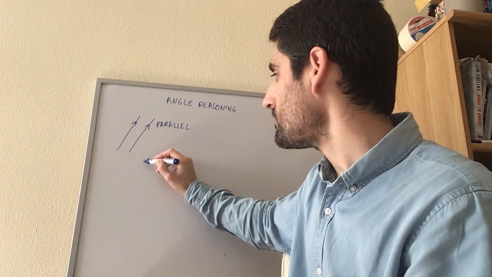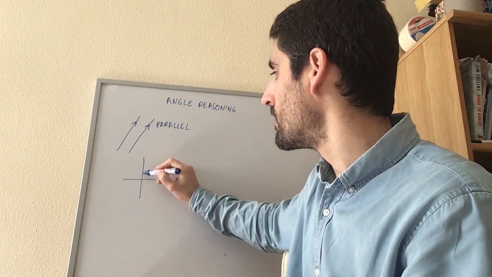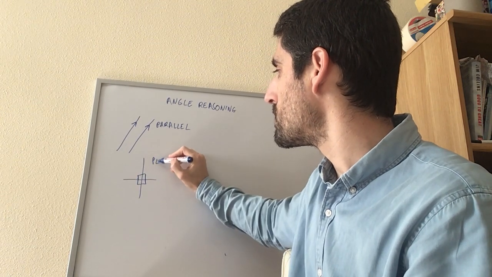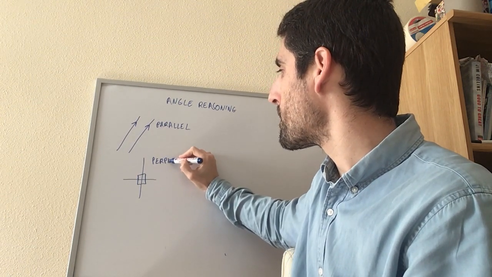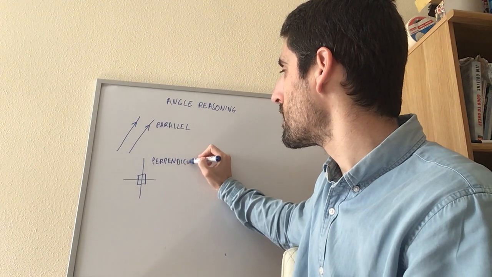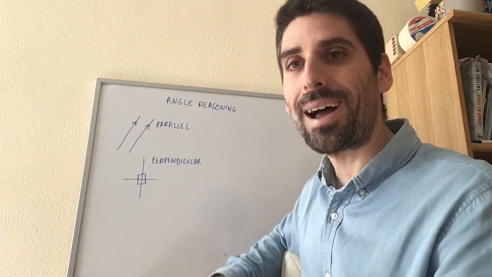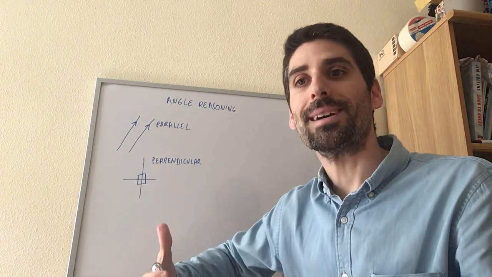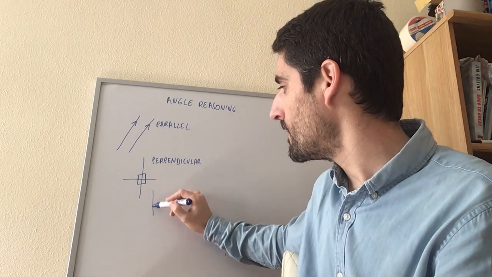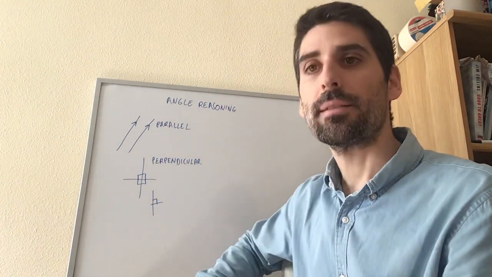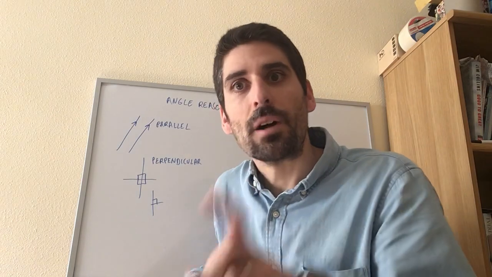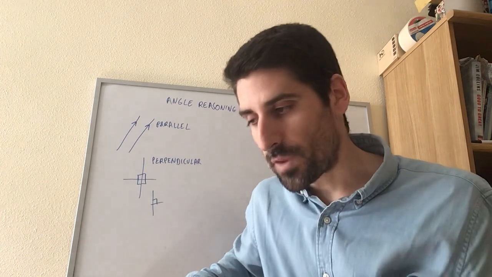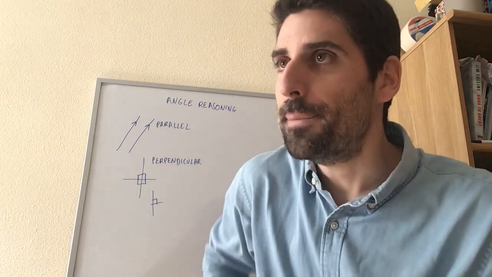So, 1, 2, 3, 4. Perpendicular, another good word to learn how to spell. And those little squares there, that means 90 degrees. So whenever you see that symbol there, that means you've got a 90-degree angle. Yes, assume it, you don't have to measure it, even if it doesn't look like it is. If you see the symbol, it means 90 degrees. Okay, cool, fantastic, awesome stuff.